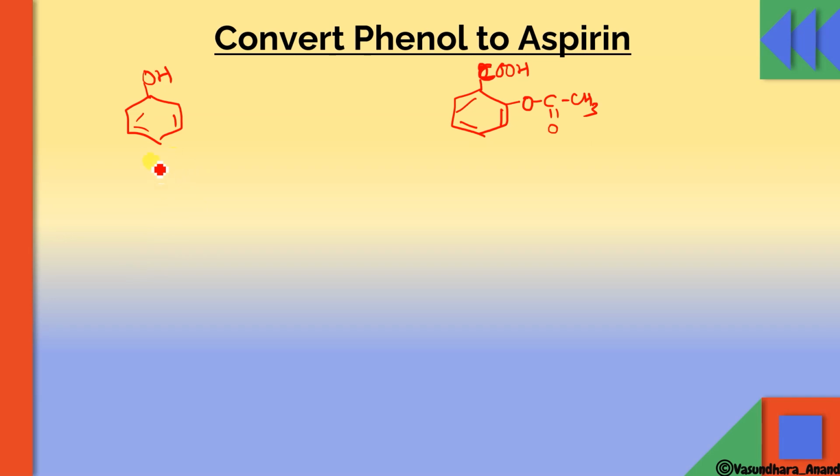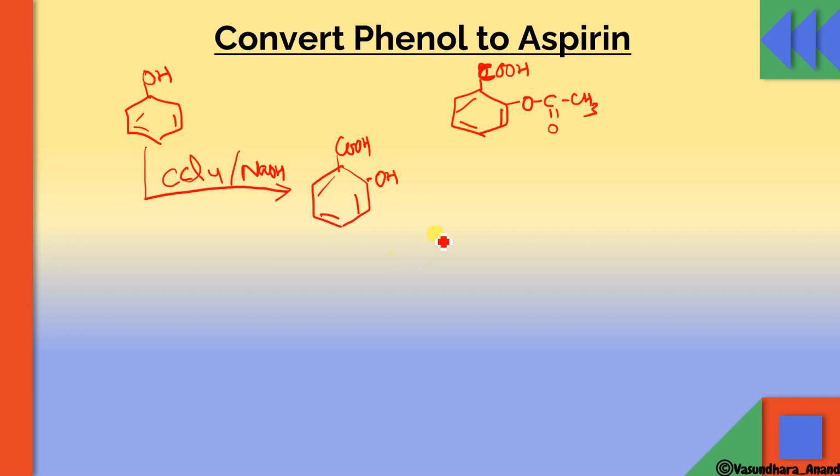So what is the way? We know that either you do the chloroform Reimer-Tiemann reaction and then oxidation, or you can simply use CCl4 in the presence of alkali. It will give you salicylic acid. This is COOH and OH. Can I write like this? There is no problem at all. And when this salicylic acid reacts with any acid anhydride or acyl chloride like CH3COCl, we can use it in the presence of pyridine.